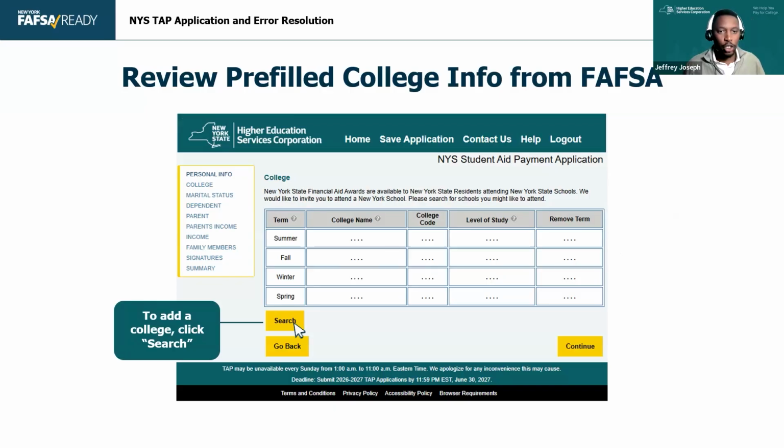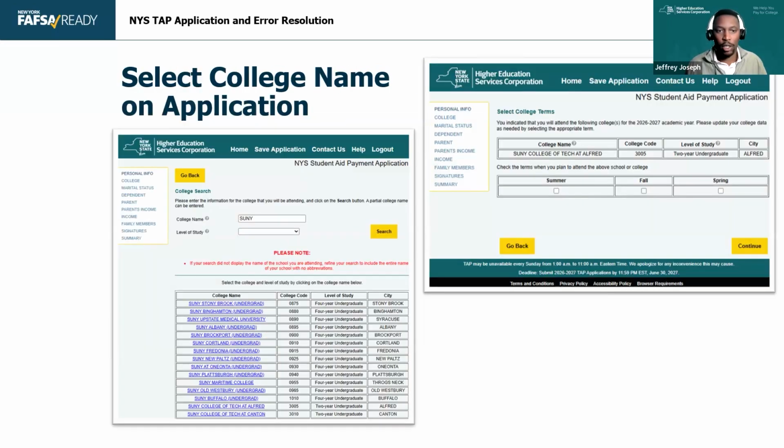Now, the next thing, you guys mentioned college codes. So students should be able to find college codes quickly and easily here. The one thing that may impact that is if your school has multiple college codes for different programs. But usually, for the most part, they can find it by hitting the search button and then putting in whatever they want, right? So I put in SUNY here, and all the SUNYs popped up. And I chose SUNY College of Tech at Alfred just because I felt like it. And we can hit continue from there. So these are all schools that are eligible for TAP.